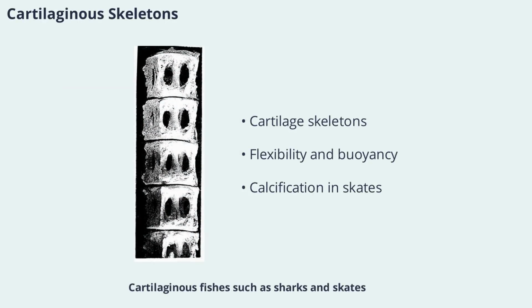Cartilaginous fishes, such as sharks and skates, have skeletons made of cartilage rather than bone. This lightweight material provides flexibility and buoyancy, which are crucial for their predatory lifestyles. The vertebral columns of skates, for example, show elaborate calcification despite lacking true bones. These structural differences between bony and cartilaginous fishes highlight the diverse evolutionary solutions to the challenges of aquatic life.